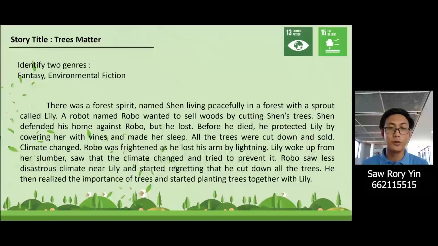Climate changed, and Robo was frightened as he lost his home by lightning. Lily woke up from her slumber and saw that the climate had changed and tried to prevent it. Robo saw less disastrous climate near Lily and started regretting that he cut down all the trees. He then realized the importance of trees and started planting trees together with Lily.